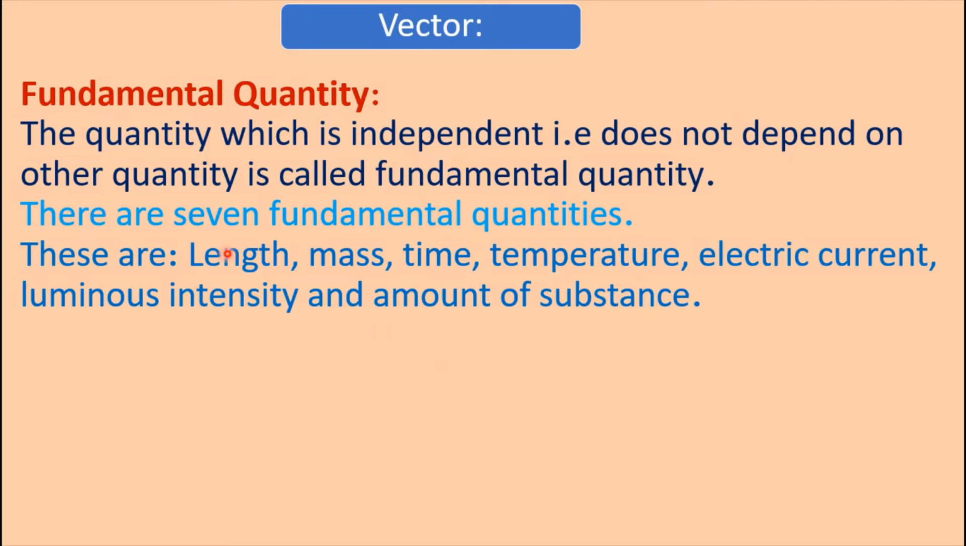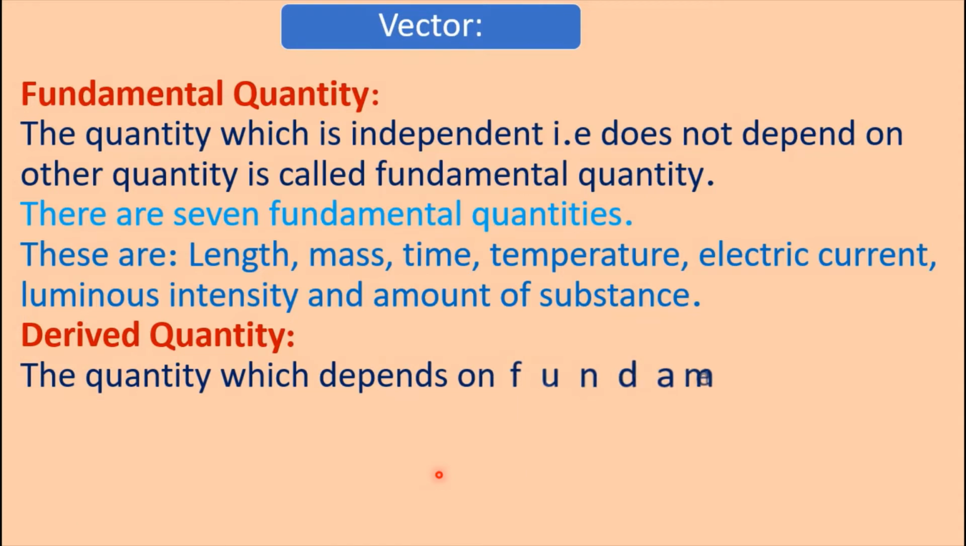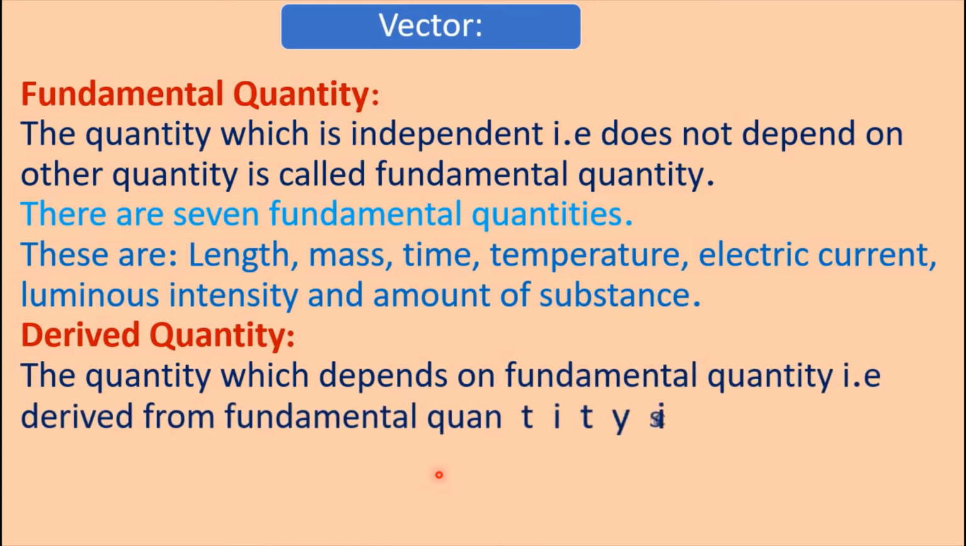That is, length does not depend on any other quantity, mass does not depend on any other quantity, time does not depend on any other quantity. That is, this type of quantity does not depend on any other quantities, but derived quantity depends on this type of quantity. The quantity which depends on fundamental quantity, that is derived from fundamental quantity, is called derived quantity.